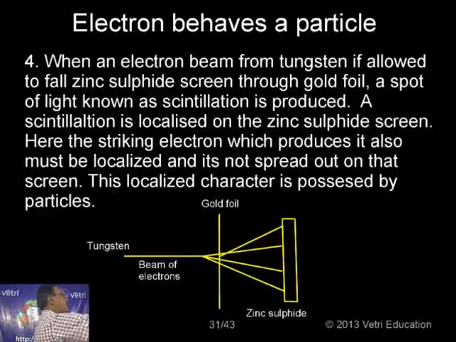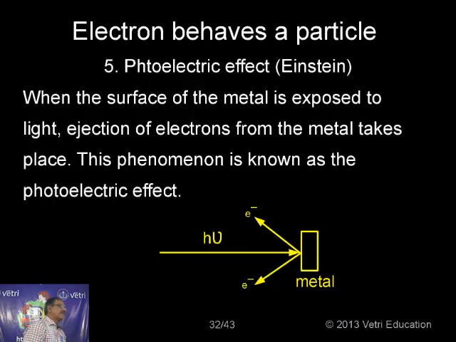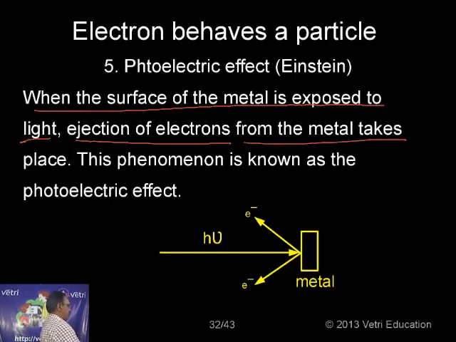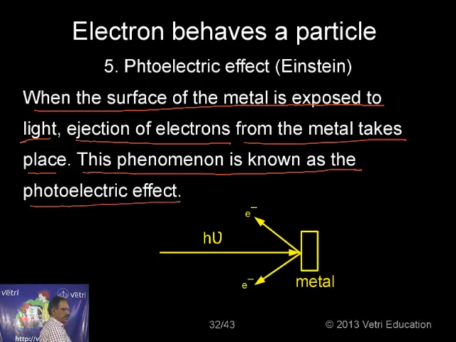Very interesting information. Another important evidence for particle is the photoelectric effect proposed by Einstein. What is the photoelectric effect? When the surface of a metal is exposed to light, ejection of electrons from the metal takes place. This phenomenon is known as the photoelectric effect. Just see here. We are passing light which is falling on the metal, and electrons are ejected. This is possible only because of the particle character.